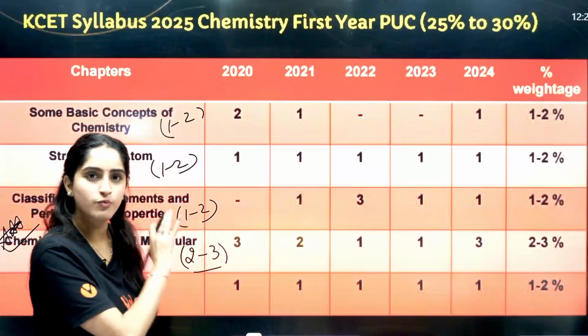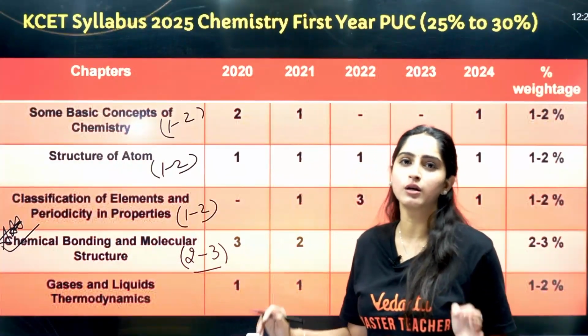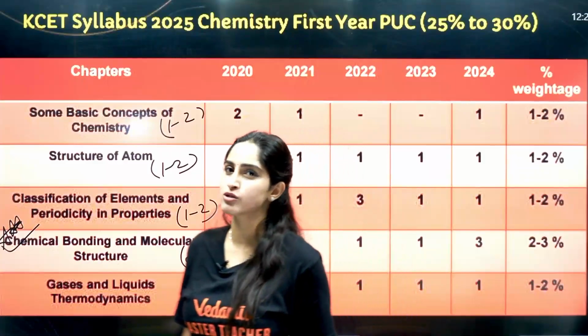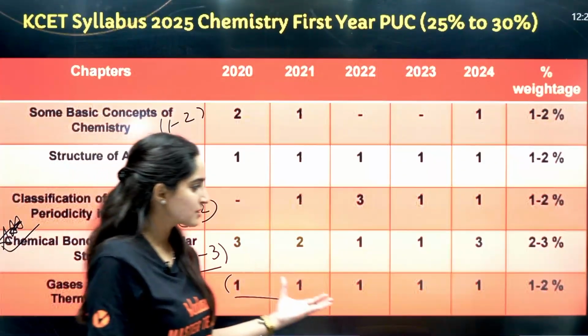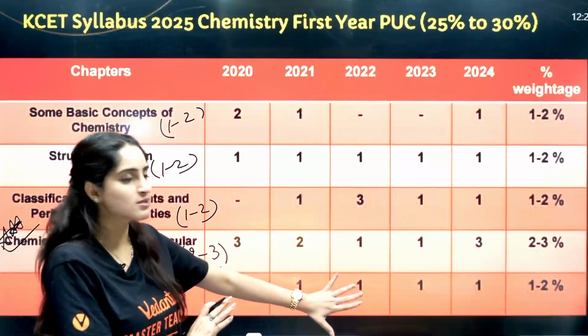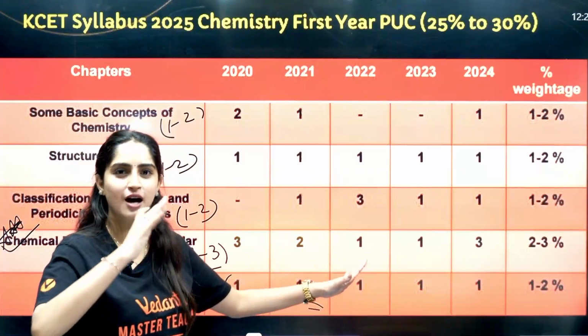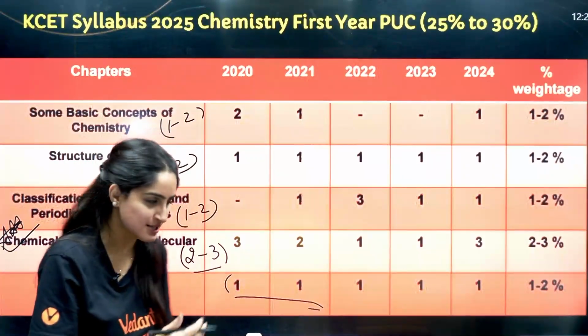From PU1 it is one of the most important chapters. Next is gases and liquids, and thermodynamics. From thermodynamics also, as you can see, 1 question has been consistently asked. But yes, it forms a little bit of base. You can just go through the formulas of this chapter, from where the questions will be directly asked.